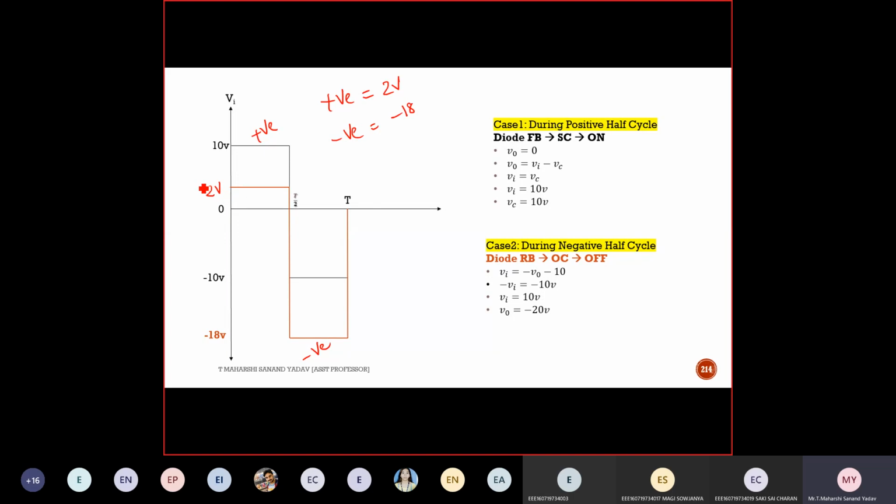In the positive half cycle I got 2 volt. It depends upon the reference voltage, V reference. Here I'm considering the reference voltage as 2 volt. Suppose the reference voltage is 4 volt, I'll get an answer like this, here I'll get 4 volt. So it simply depends upon the reference voltage. Whereas in the negative half, I got minus 18 volt. Clear with this or any doubts?